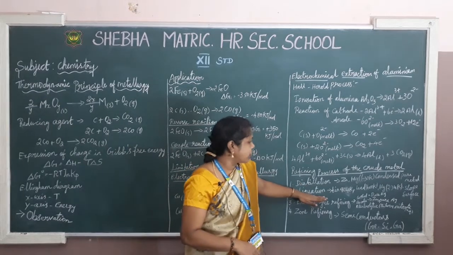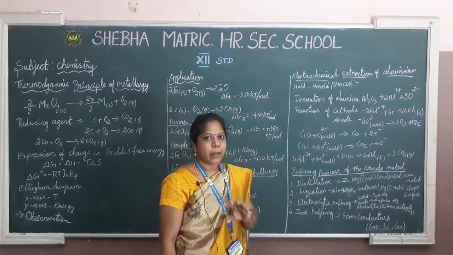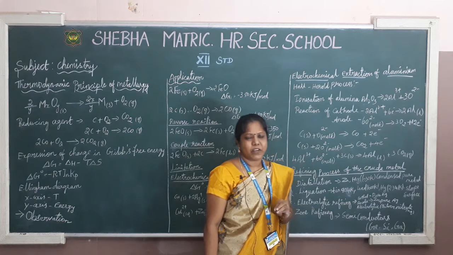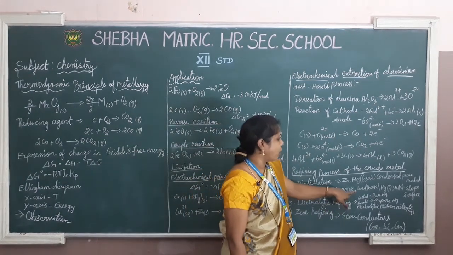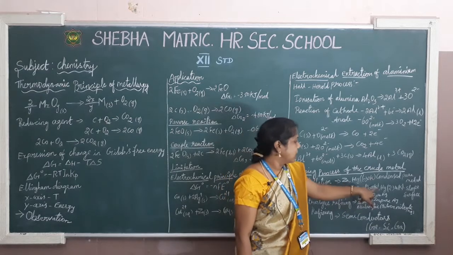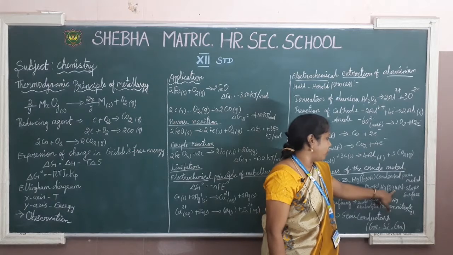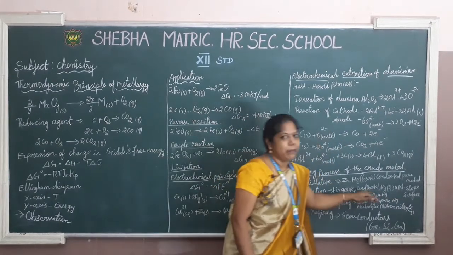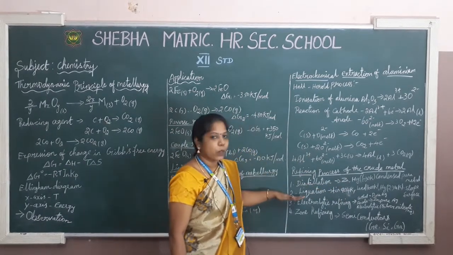In liquation, different metals have different melting points. Here I wrote a few metals with their melting points. Tin is 904 Kelvin, lead is 600 Kelvin, and mercury is 234 Kelvin. I mentioned only a few metals having these melting points. This kind of metal is applicable for liquation.